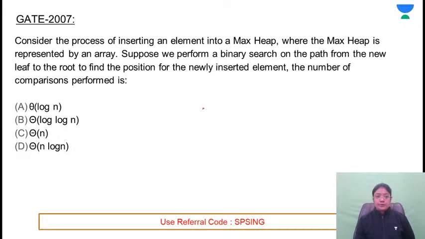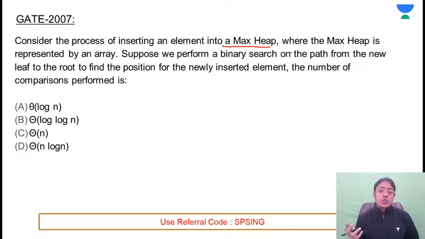Answer. C. Why is it C? They're saying consider the process of inserting an element into a max heap. सबसे पहले तो बच्चे, if you need to insert an element in a max heap, what is the complexity for insertion of one element?